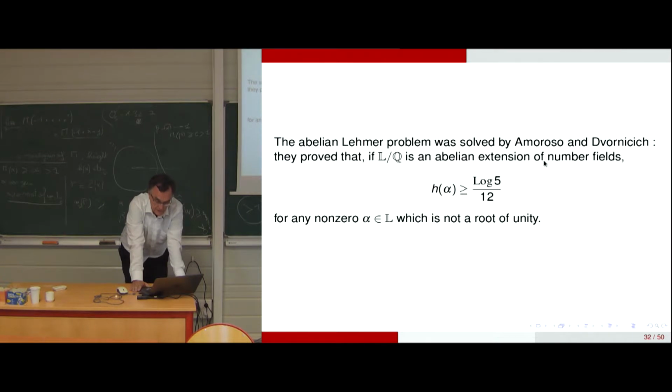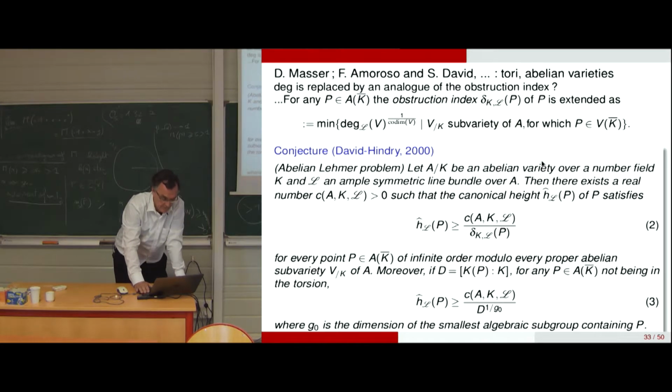So it gives access to the conjecture of Lehmer in this context, and the Weil height is greater than this value, log of phi divided by 12, for any non-zero alpha which is not a root of unity. So we have, in this context, in the abelian Lehmer problem, a solution of the problem of Lehmer, but there is no dynamics in there.